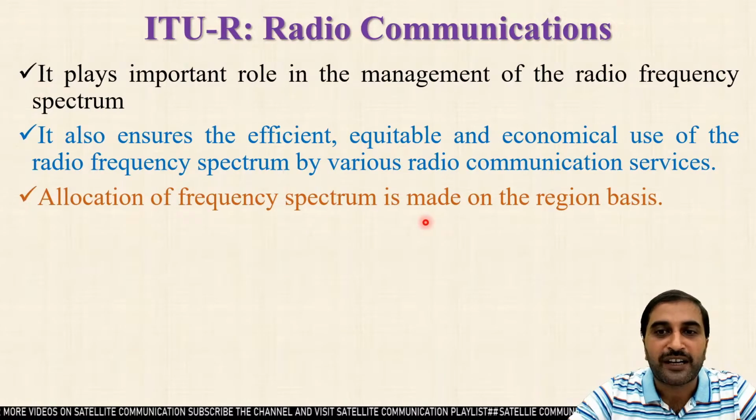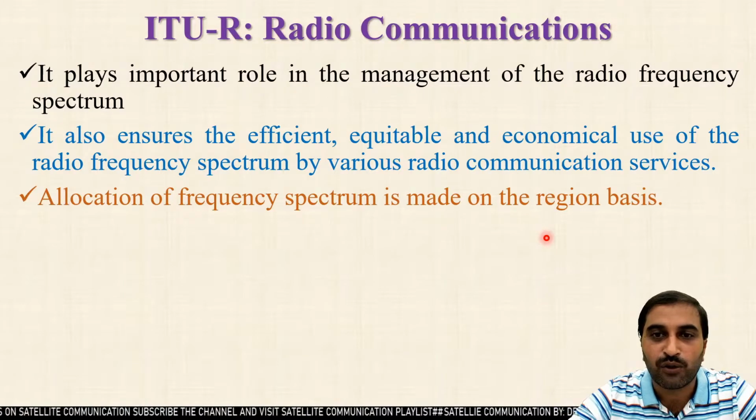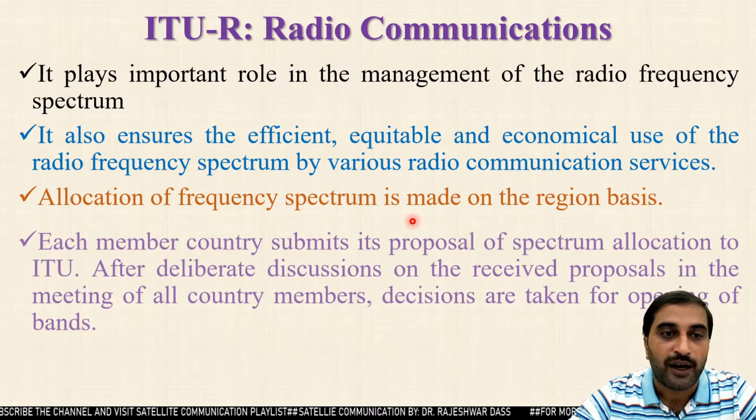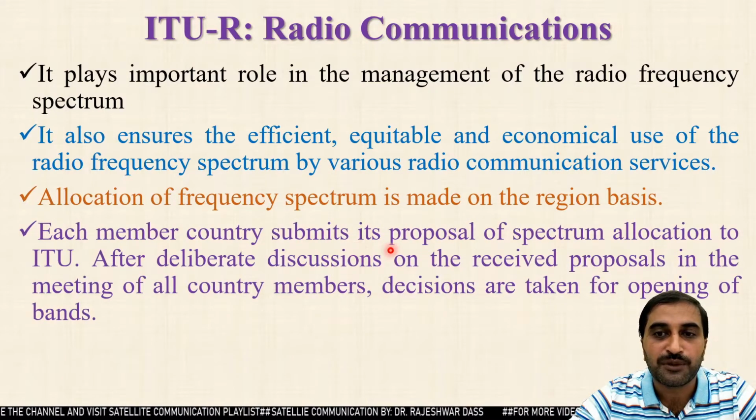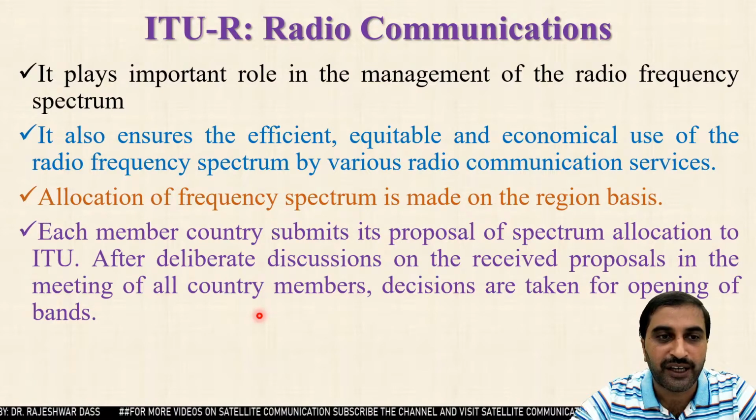Allocation of frequency spectrum is made on a region basis. Basically, for satellite communications, the overall world is divided into three regions: region 1, region 2 and region 3. On the basis of those regions, the allocation of frequency spectrum is done by the ITU, and each member country submits its proposal of spectrum allocation to the ITU. After deliberate discussions on the received proposals in the meeting of all member countries, decisions are taken for opening the bands. India became a member of ITU in 1869.